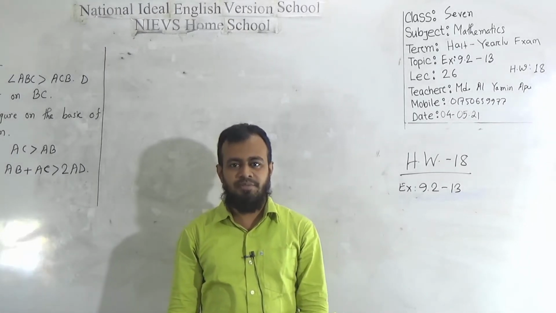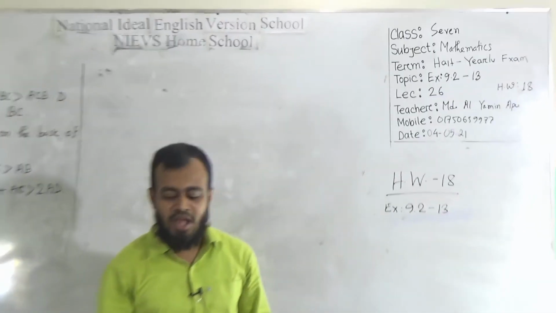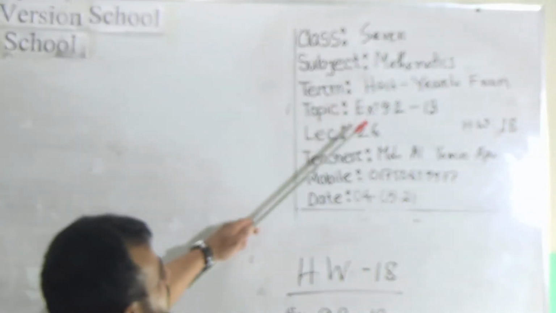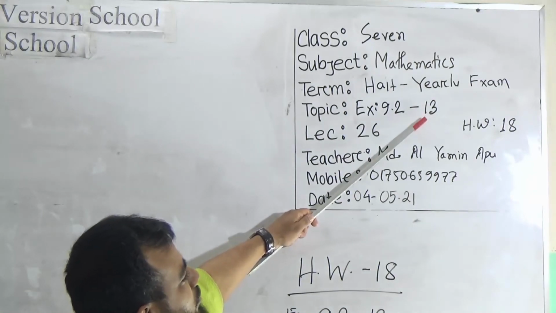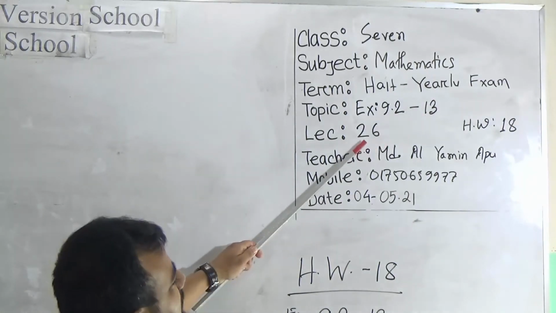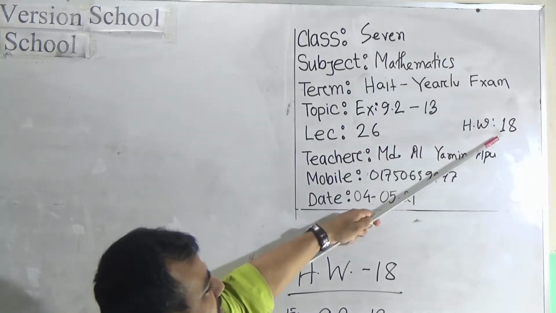Dear students, I am going to take a mathematics class today for the students of class 7. Our today's topic is exercise 9.2, question number 13. That means we will solve question number 13 today. The lecture number is 26 and the homework number is 18.